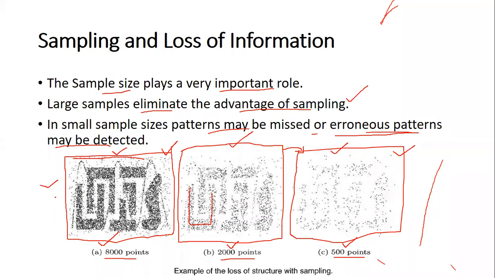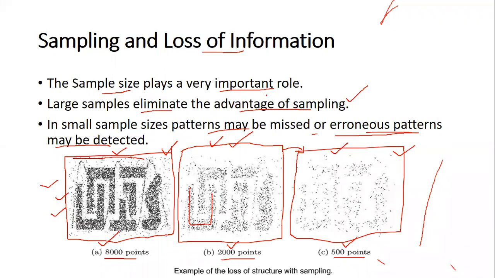As in the case of the large sample, it is not wasting time, or it is not very costly. So therefore, this type of sample, where the size is going to be moderate, is going to be very useful. We have to be very careful that the loss of information should not be there, and cost is not going to be too much. These are the two things that we have to take care of while taking a sample. This is what is about sampling and loss of information.